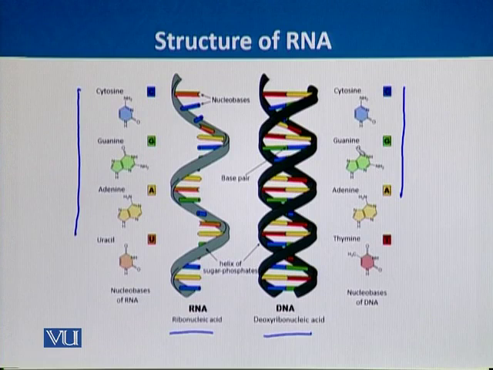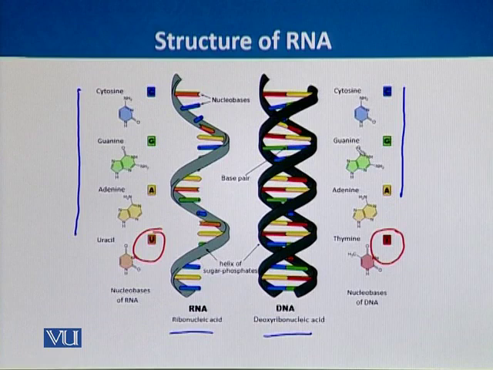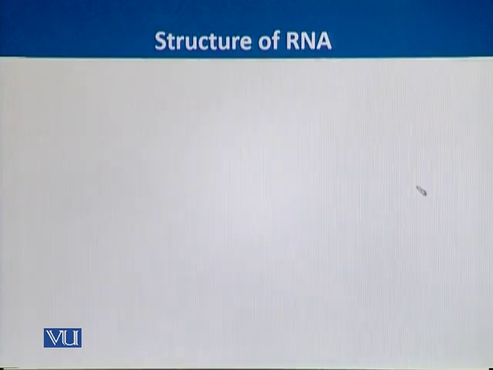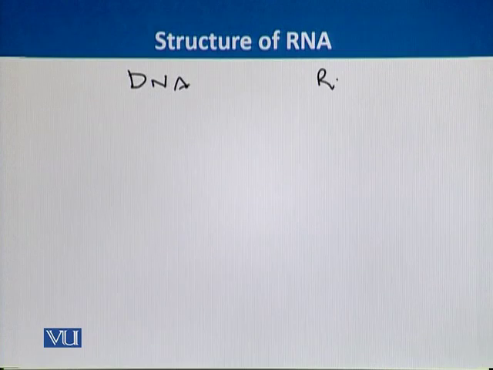The only difference is uracil in RNA and thymine in DNA. We can see many more differences in later slides. Here we can draw some differences between the DNA molecule and the RNA molecule.